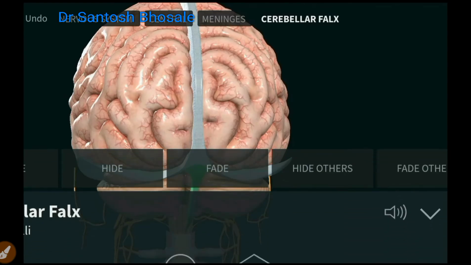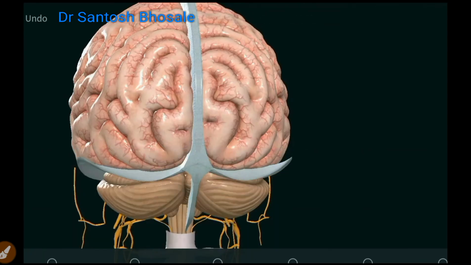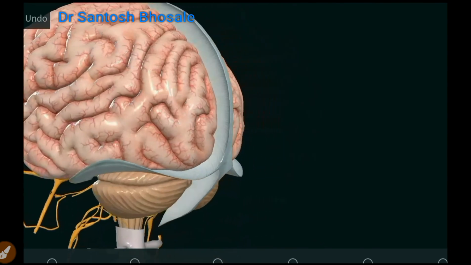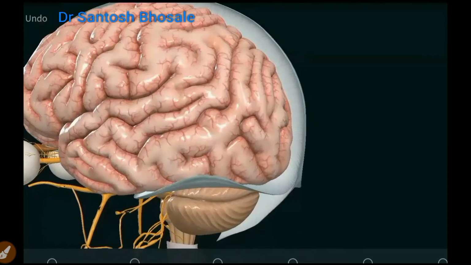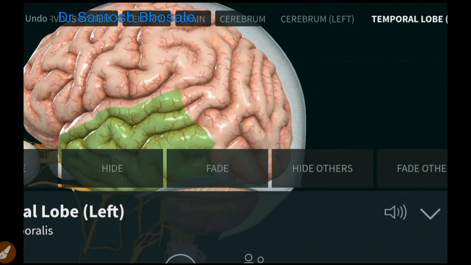So these are the 3 folds what you see here. The 4th dural fold is diaphragma sellae. It covers the pituitary fossa and covers the pituitary gland.